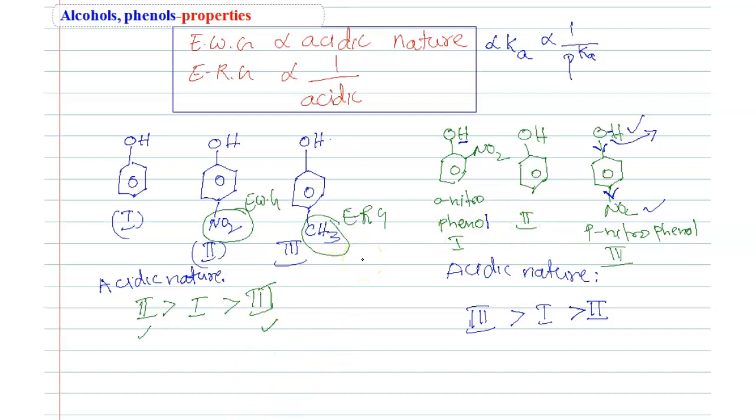Next, similarly students, I am giving some names. OH, one, two, three, four, five. Dinitrophenol, 3,5 dinitrophenol, and next one is OH, phenol, 3 nitrophenol, then phenol.